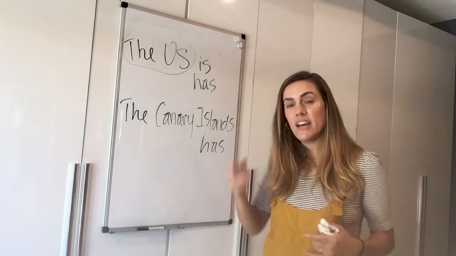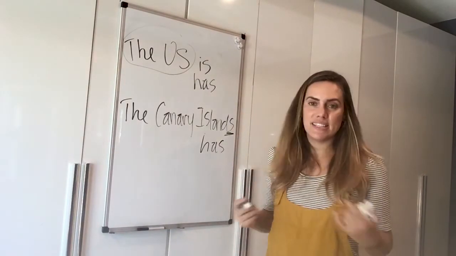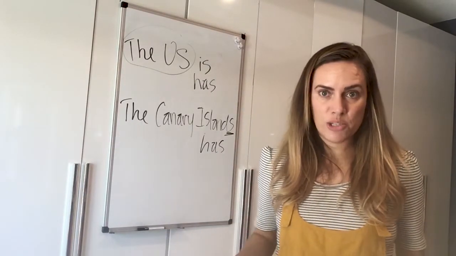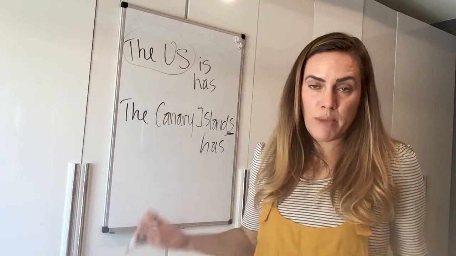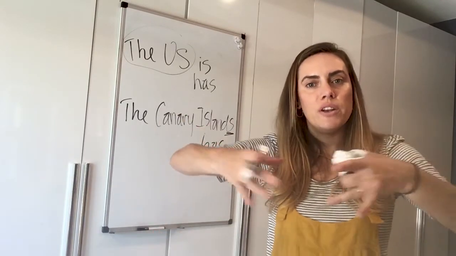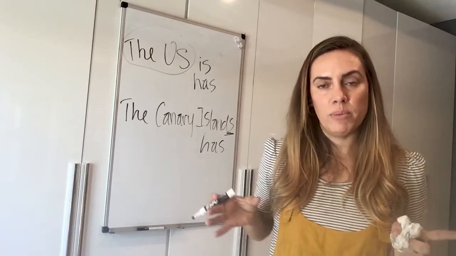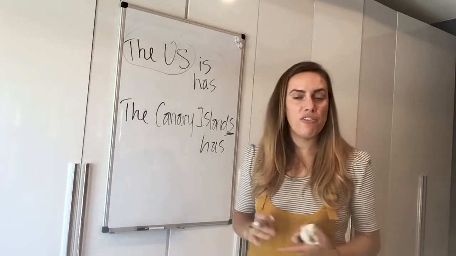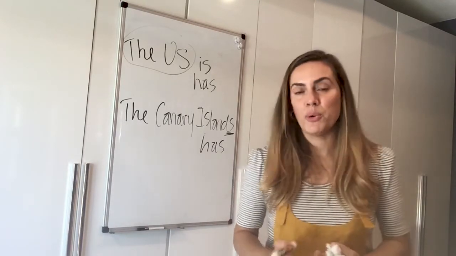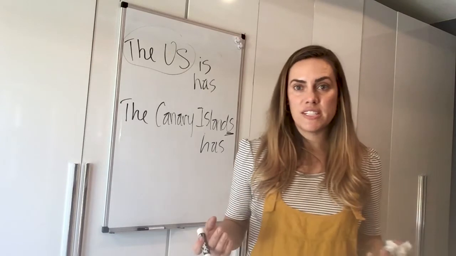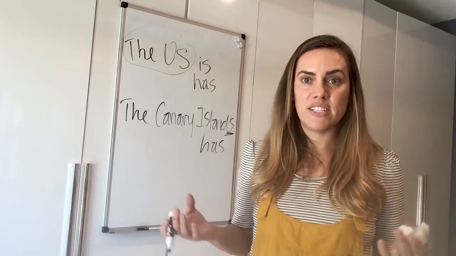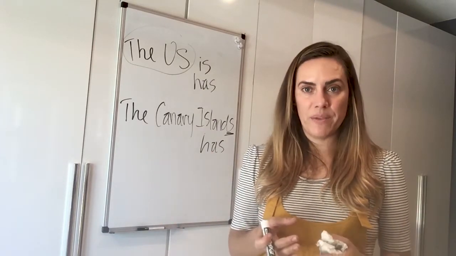Okay, and that is because even though it has an S at the end and it looks plural, which it is, it's many islands, it represents one group of islands and it's one place, okay? Just like the Philippines, right? The British Islands. So these are examples of nouns that are plural, but they represent one, okay?